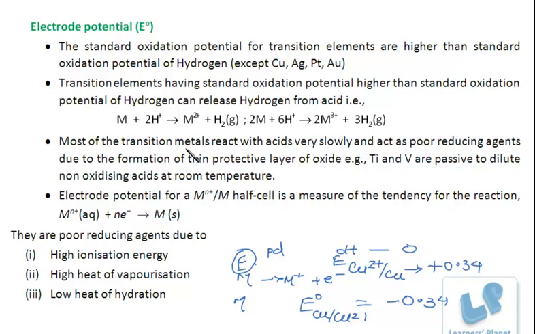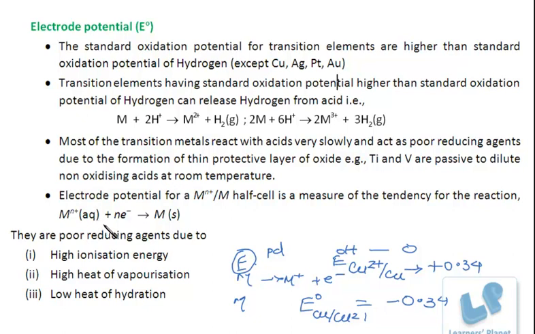Most of the transition metals react with acids very slowly. Why? And they act as poor reducing agents. Why? Despite their oxidation potential being more than hydrogen, they still react with acid slowly. This is because of the formation of a thin protective layer of oxide. Titanium and vanadium are passive to dilute non-oxidizing acids at room temperature.